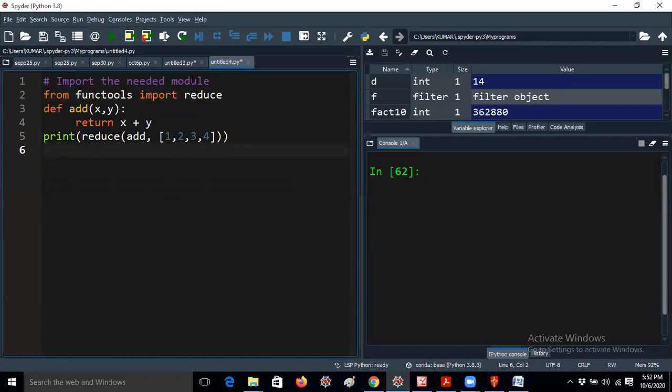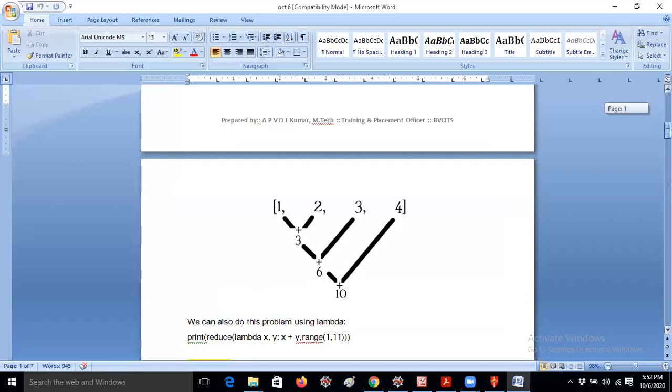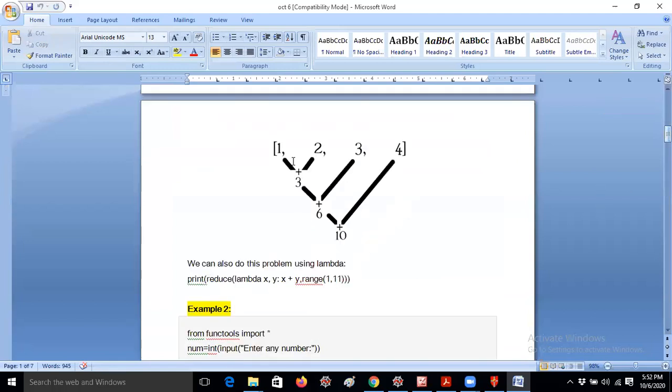Anyway, first of all, before giving one question, I would like to explain one diagram. Once see this diagram, if you're taking list elements, let me take the drawing tools. Here 1 is an element, 2 is an element, 3 is a list element and 4 is a list element.